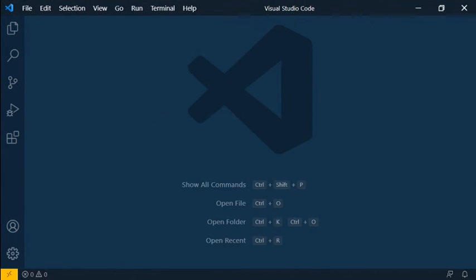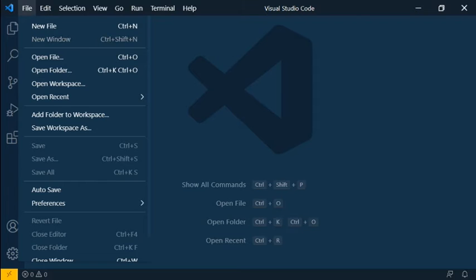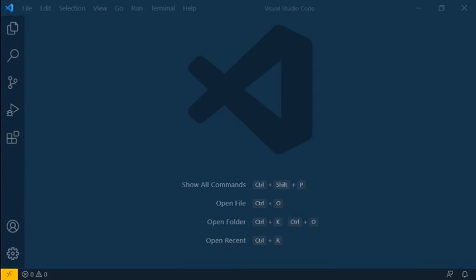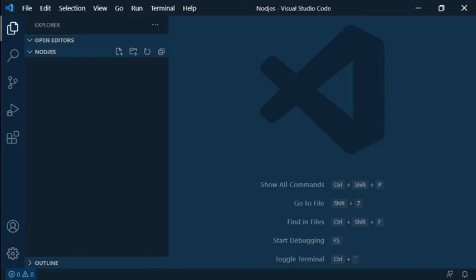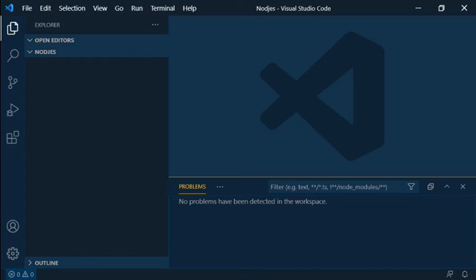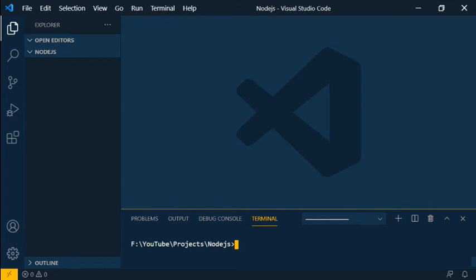I'm going to open my VS Code to start my Node.js project. I'm going to click File and click Open Folder, wherever you want to open your folder. First of all, we need to open the command prompt here. If you are using VS Code, you can click the bottom icon and open up the terminal. Here we need to create our project. Before that, make sure that you have installed Node.js and the npm package manager. For that you can type node --version.